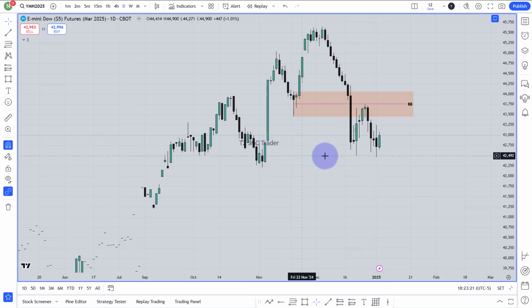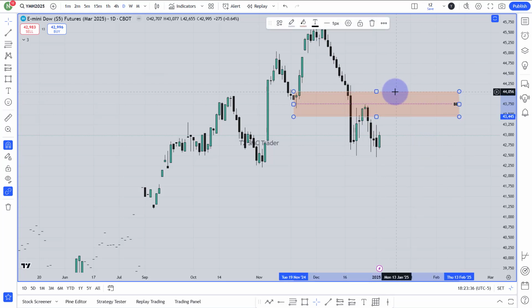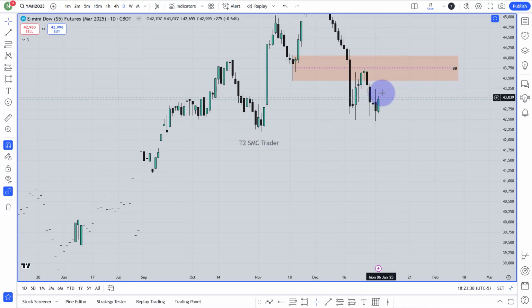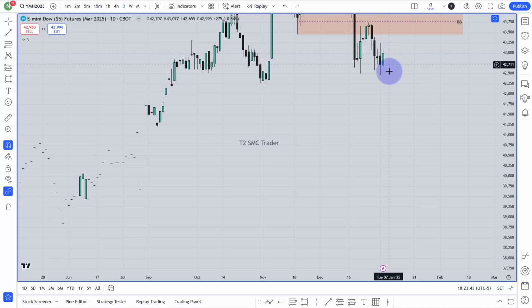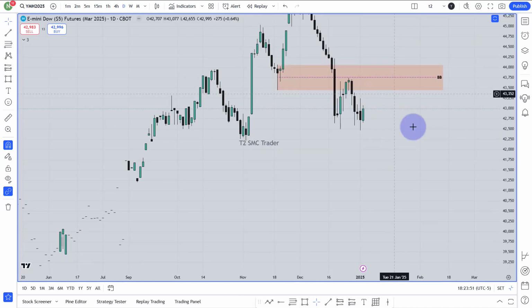So when it is respecting this order block, it can fall, or it can go higher one more time, maybe until this fair value gap over here from the daily chart, which is the last fair value gap, or maybe it will go higher one more time to take that liquidity before falling. That means it will work with the breaker block until the top of this breaker block. That is my intention to see, can it go higher and work with this breaker block one more time. If it started to fall from this gap, which is the last gap, then all of this area is the liquidity, and we'll think about that later.